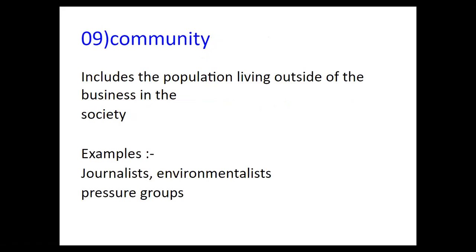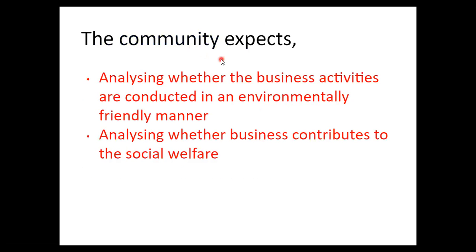Community includes the population living outside of the business in the society. For example, journalists, environmentalists, and pressure groups. So those parties come under community. So they expect whether the business activities are conducted in an environmentally friendly manner. So there should not be pollution and trees should not be cut. So that's what the community expects. And also analyzing whether the business contributes to social welfare.